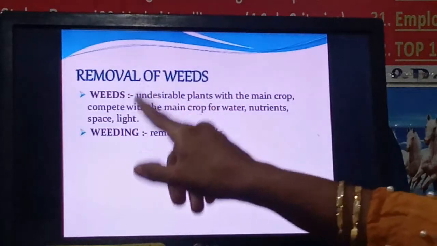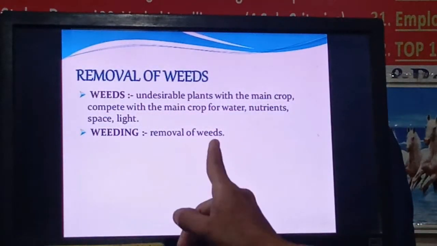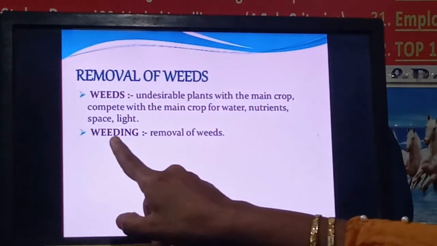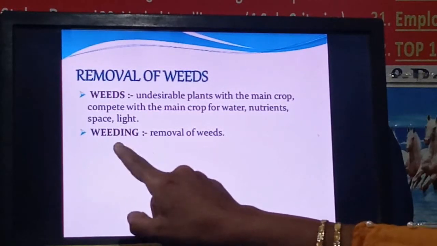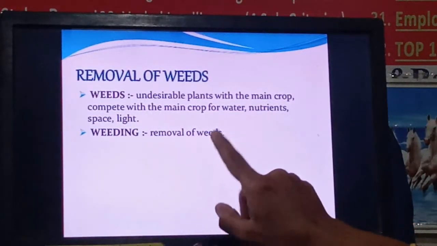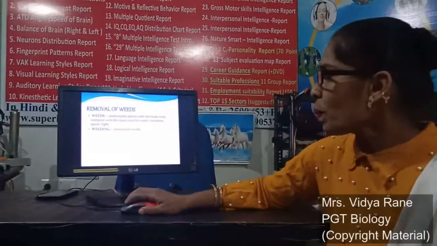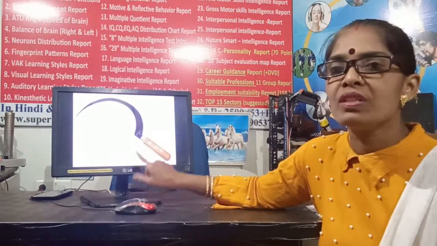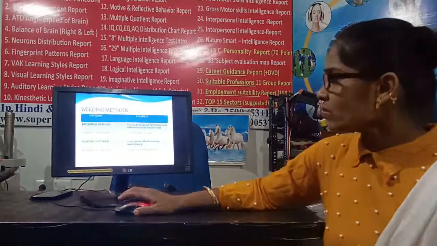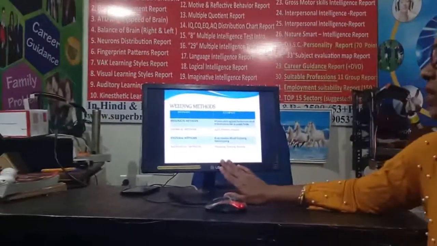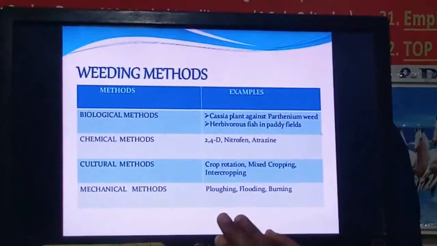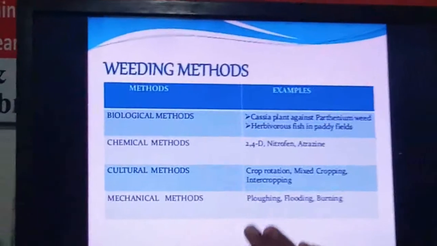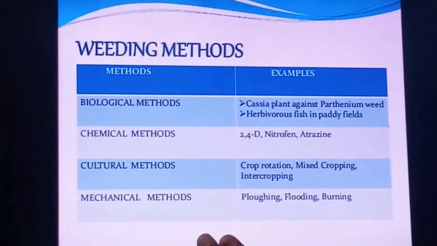When we remove these weeds, this removal is called weeding. So weeding is the process of removing weeds from the field. See the next picture. This is known as a sickle, right? This sickle is generally used to remove the weeds from the field. Now there are some methods which farmers generally use to remove the weeds. So these are different methods of weeding.